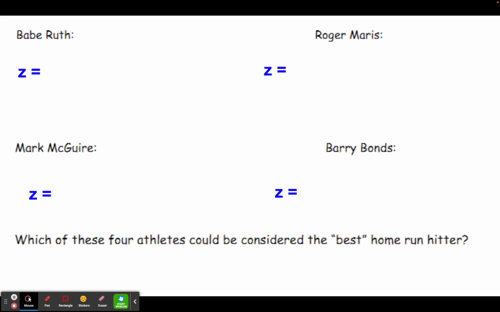So, for Babe Ruth, for example, we can calculate his z-score. Babe Ruth hit 60 home runs, and the average that year was 7.2 home runs. So we take his performance minus the average, and we divide that by the standard deviation of 9.7, and that gives him a z-score of 5.44. Remember, that means that his performance was 5.44 standard deviations above the mean. Now we can repeat that for the other baseball players that have set records. And what I would encourage you to do at this point is to pause the video and do those calculations and then restart it and make sure that you calculated them correctly.